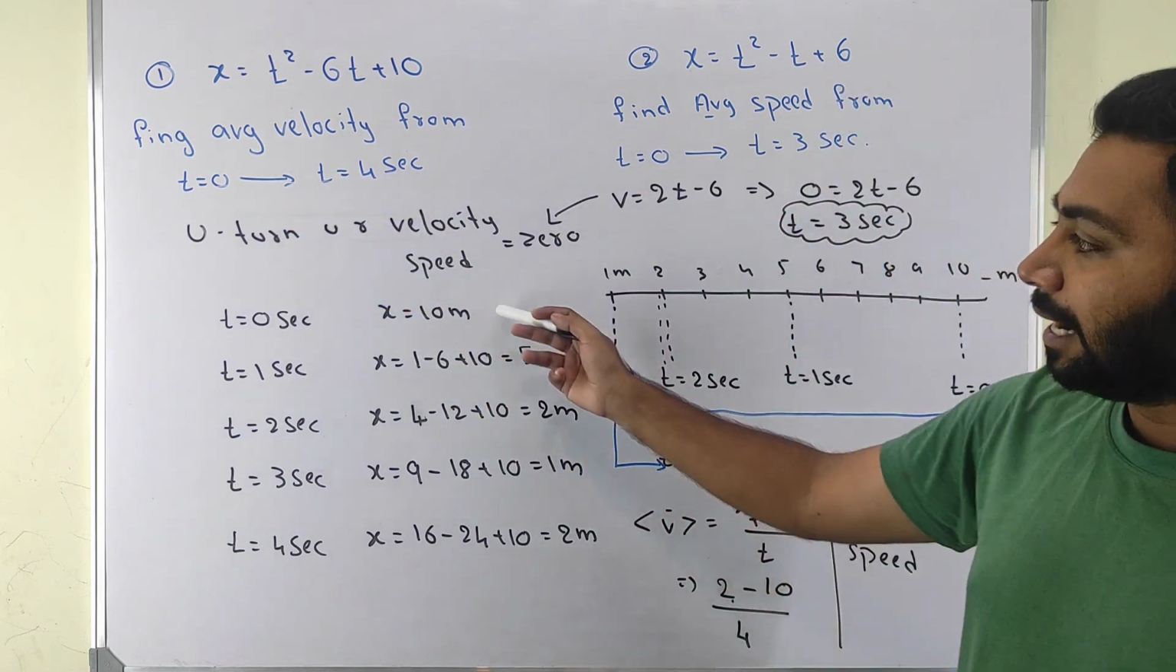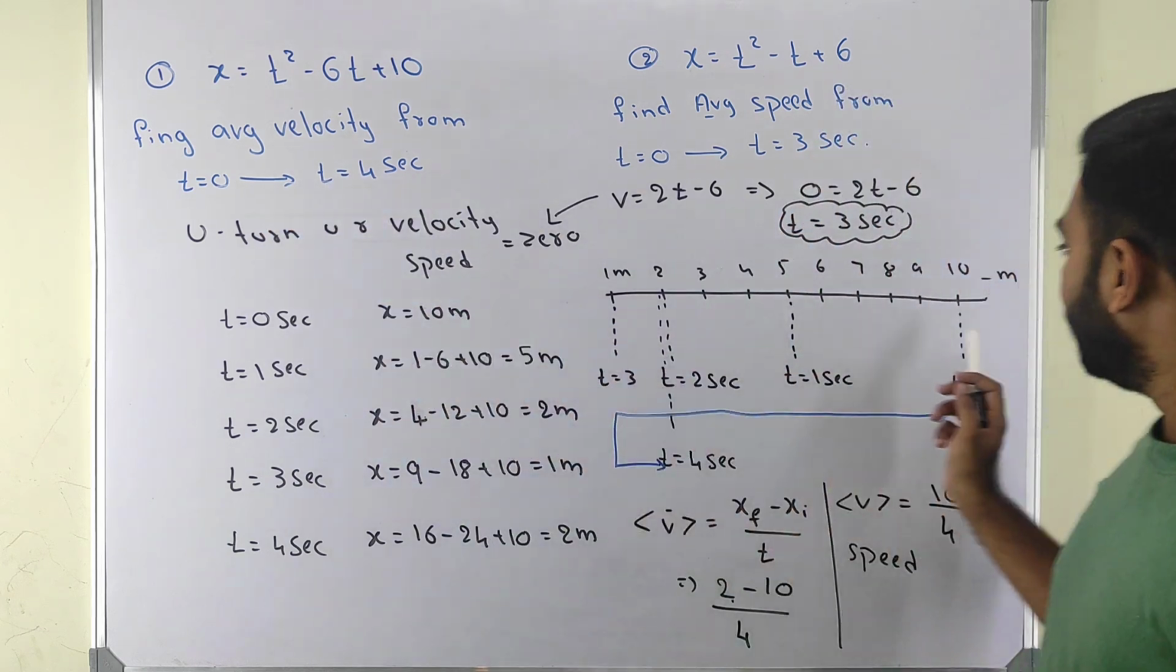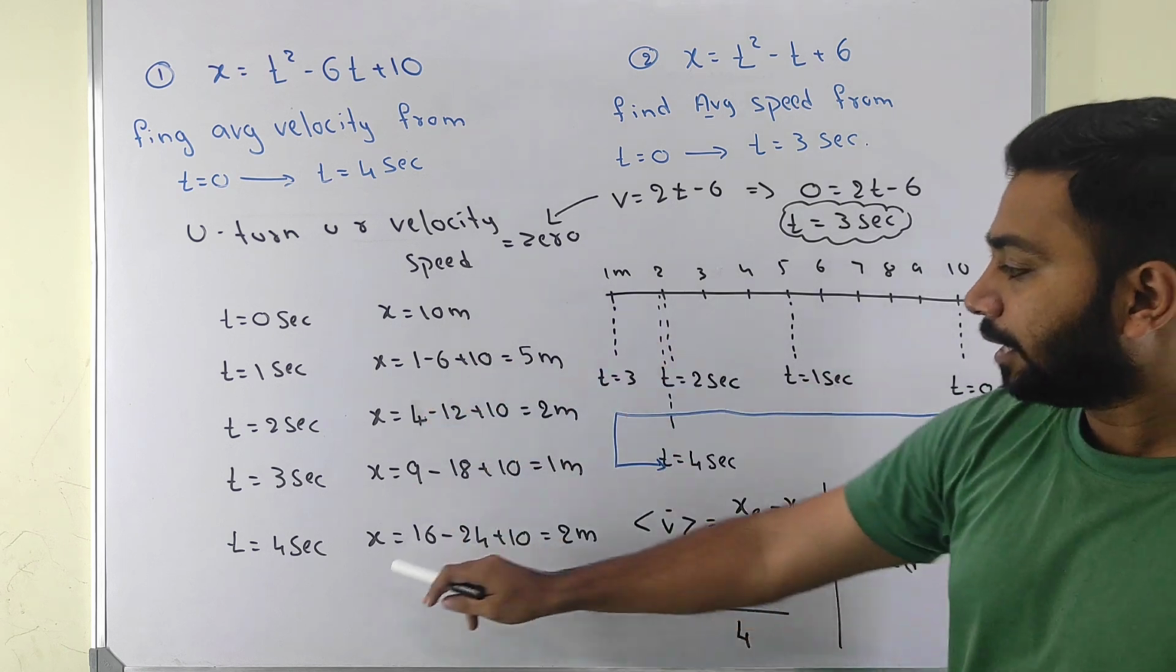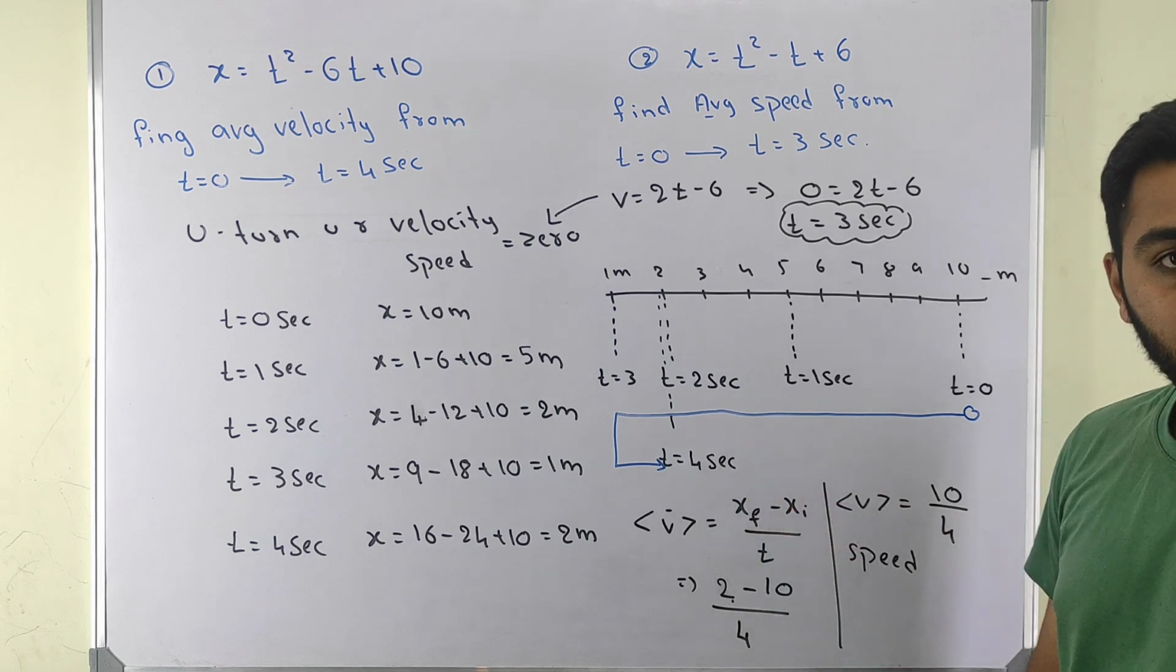So what we do, we write all these things. t is equal to 0, it is here. t is equal to 1, it is here. t is equal to 2, it is here. t is equal to 3, it is here. t is equal to 4, again it is turning back and going here.